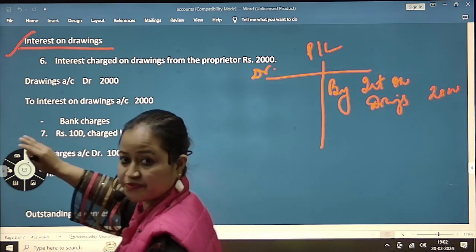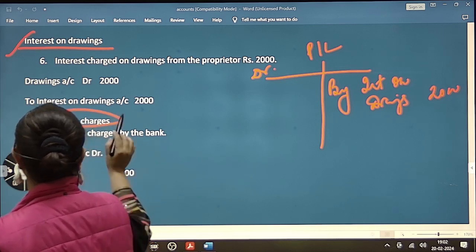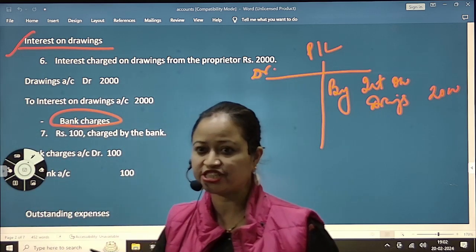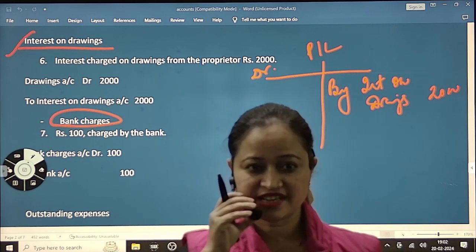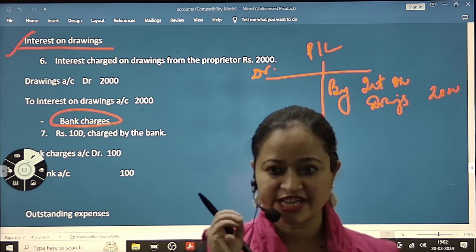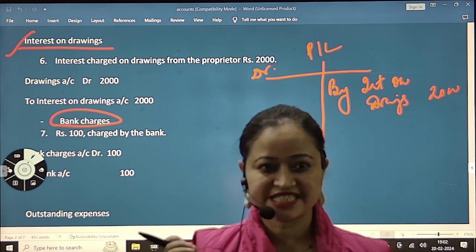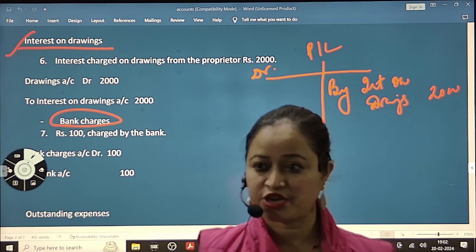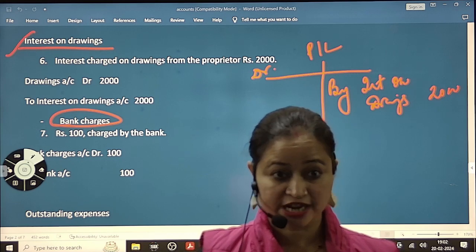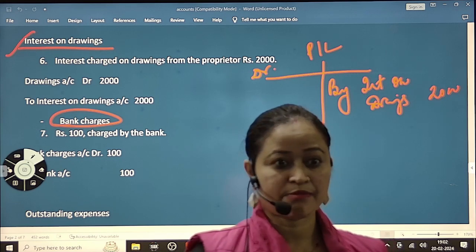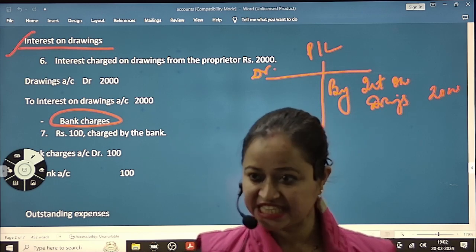Understood this? Okay. Now the next one is bank charges. Okay. So bank charges, आपको पता चलता है? Whenever it is debited from your account, then only you come to know. Mobile में message आ गया like 50 rupees is debited from your account. So that may be your checkbook charges, ATM charges. Okay, so that is bank charges. So you do not go to the bank and pay. Automatically from your bank account, money is deducted.